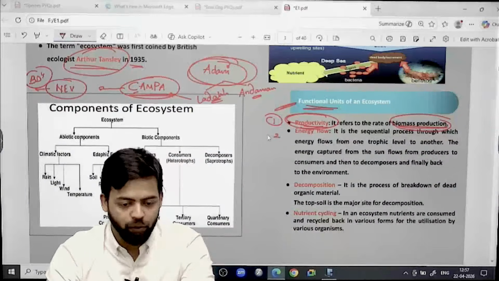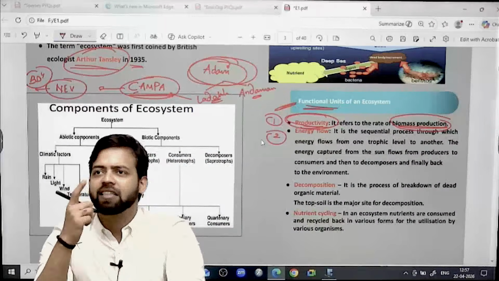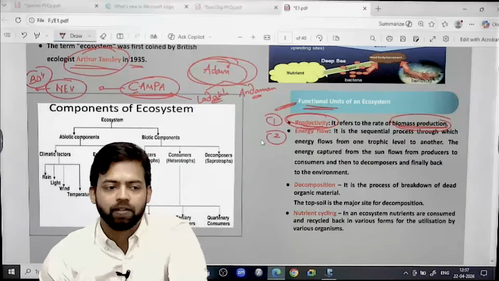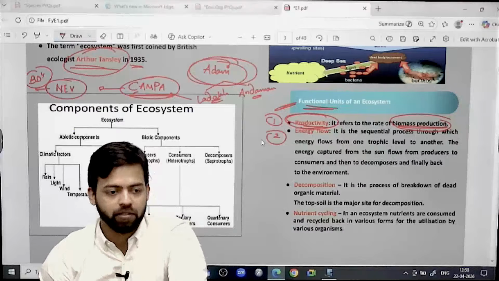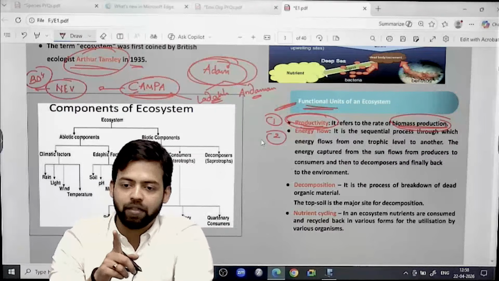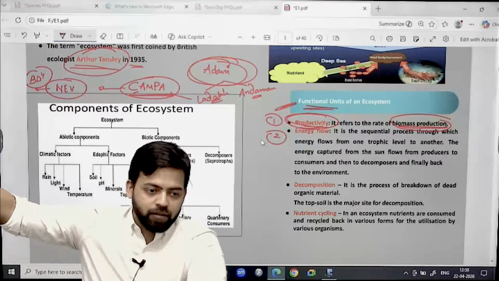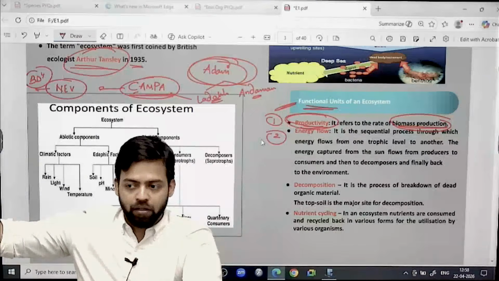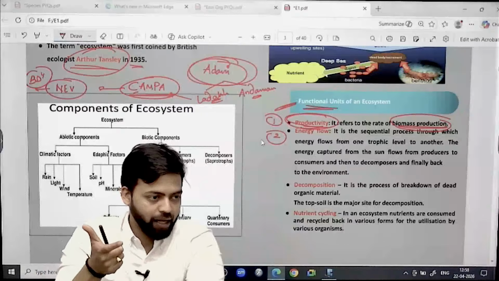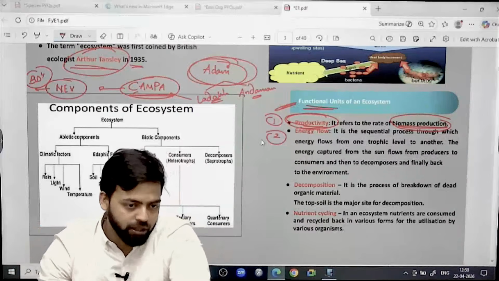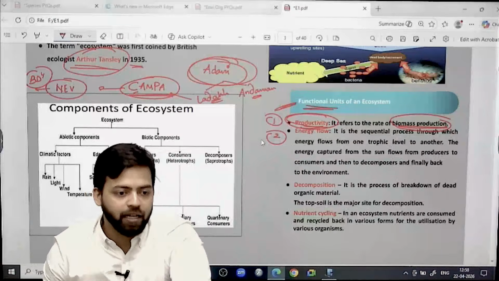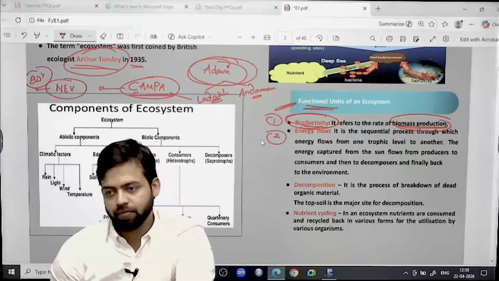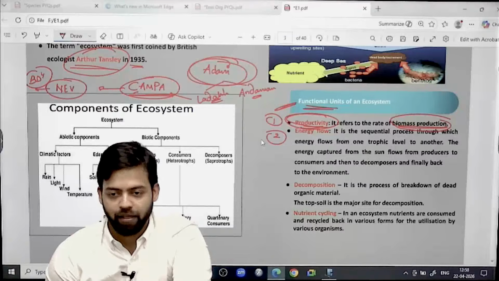Second is energy flow, right? Now this energy flow becomes very, very important. This energy flow also we have read in our schools, the different trophic levels, right? You all might remember one thing, that energy flow is always unidirectional, that it goes on decreasing from level to level, and there is usually an energy pyramid of 4 to 5 levels, because beyond that hardly any energy is there. Why do you consume food? For the sake of energy.